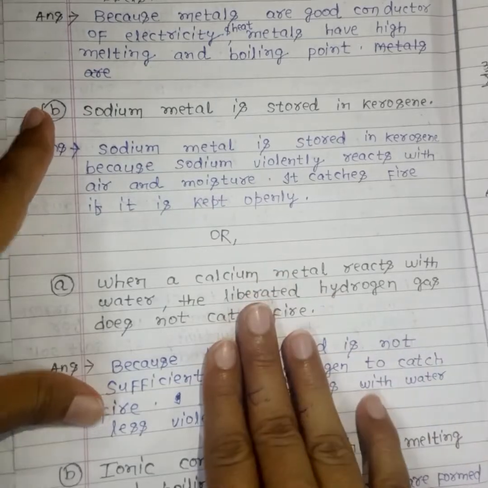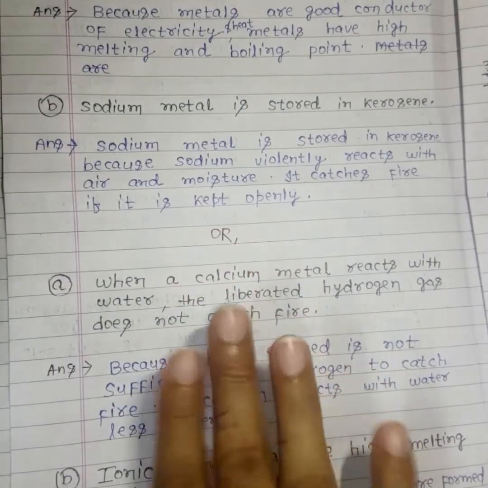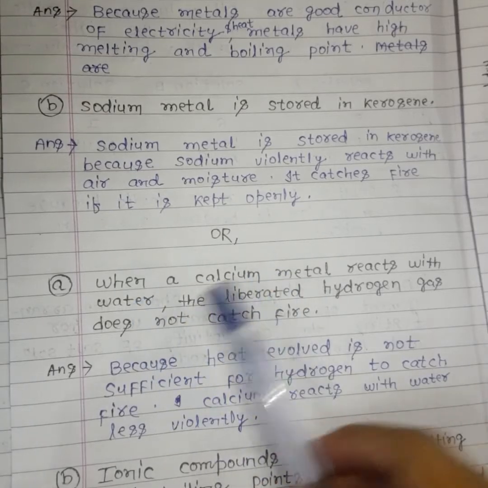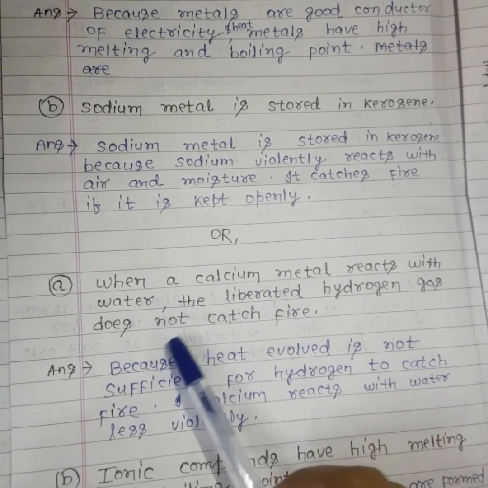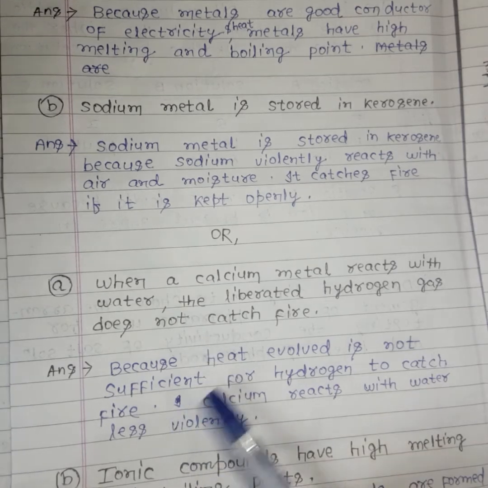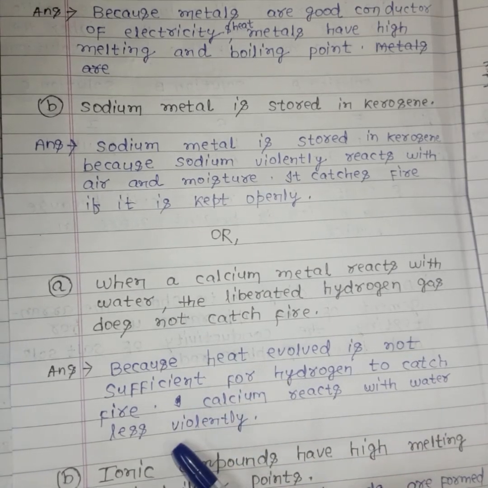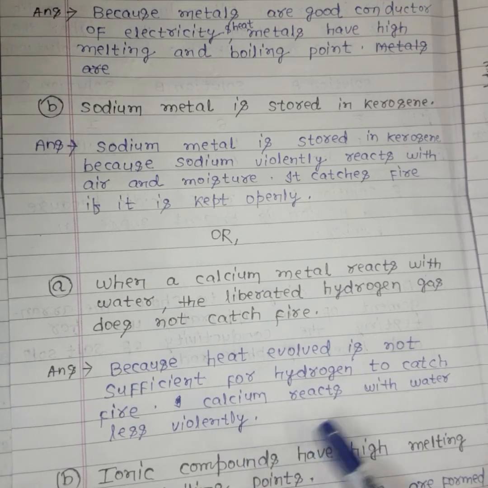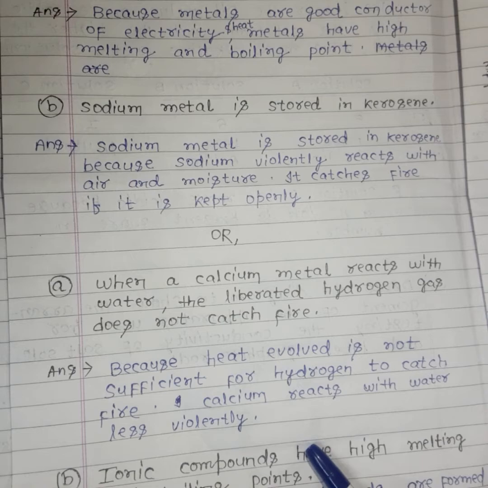Next is also a reason-based question, but that was given in our options, so we will see that also. When calcium metal reacts with water, the liberated hydrogen gas does not catch fire. Why? Because the heat evolved is not sufficient for hydrogen to catch fire. So calcium reacts with water less violently.